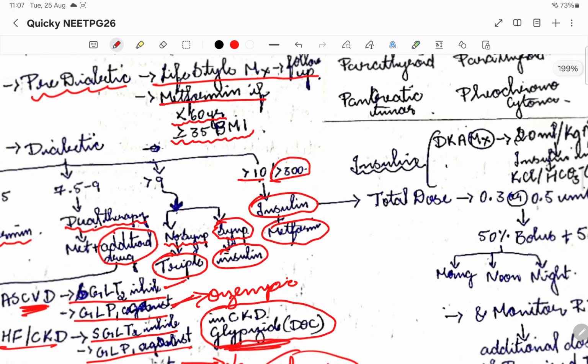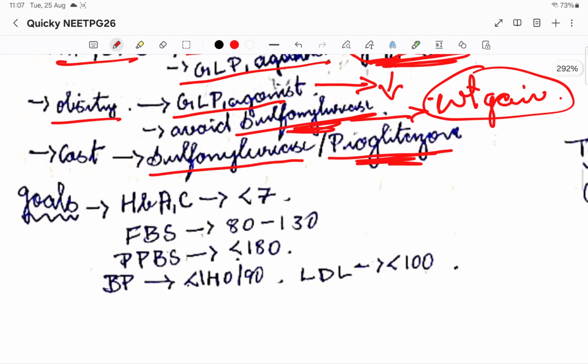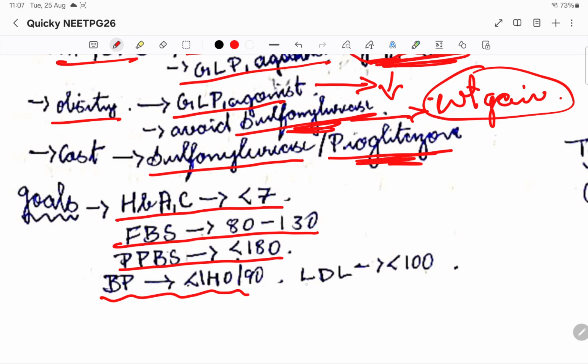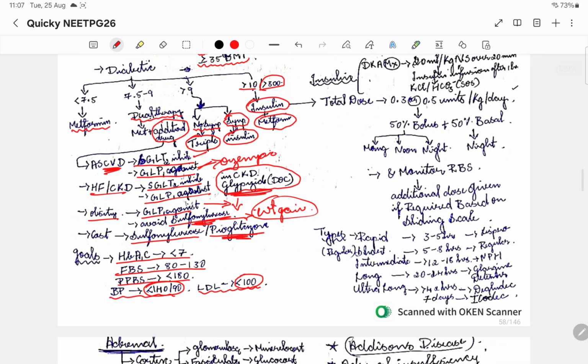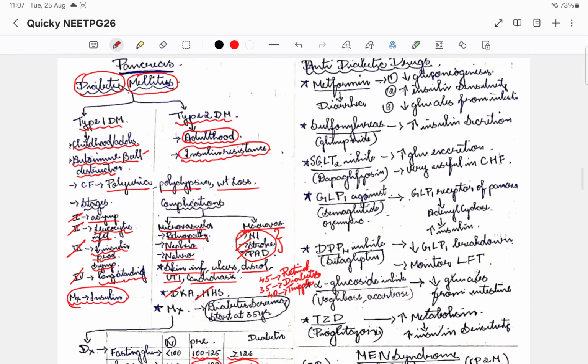Okay, so this is the thing with respect to management of diabetes. The goal of anti-diabetic drug therapy is to always maintain HbA1c less than 7, FBS less than 130, and PPBS less than 180. We should also maintain BP, always less than 140/90, and LDL always less than 100. Please try to maintain this also, or else we'll have to add antihypertensives and statin drugs to reduce LDL. So this is the thing with respect to anti-diabetic treatment.